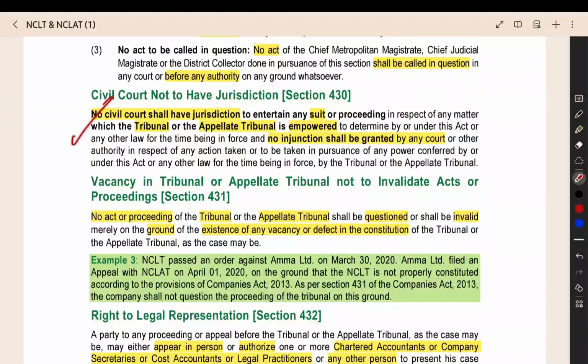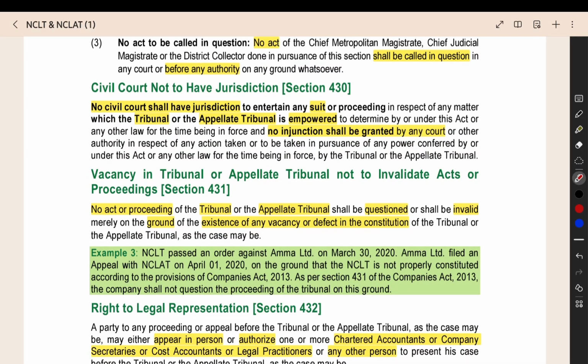Then, civil court not to have jurisdiction. If, in a matter, the tribunal or appellate tribunal has the power to decide that matter, then a civil court cannot take up that matter for any case. They cannot start the proceedings on that matter because only the tribunal can start the proceedings on that matter.